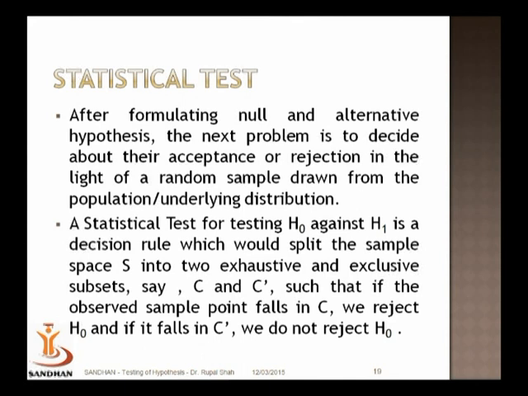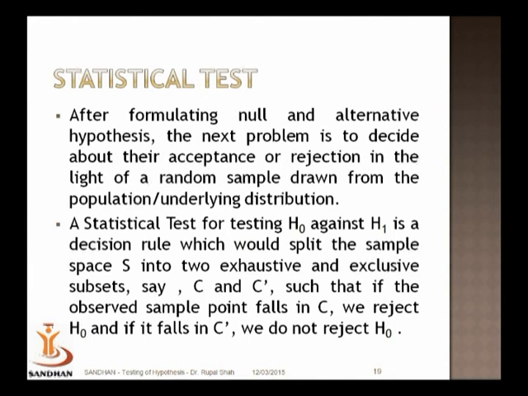The statistical test for testing the null hypothesis against the alternative can be viewed as a decision rule which would split the sample space, say S, into two exclusive and exhaustive subsets, say C and C dash.